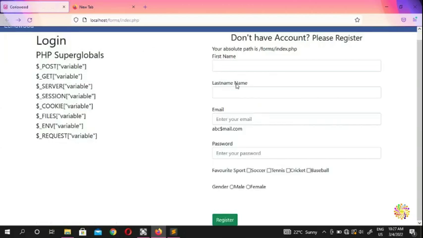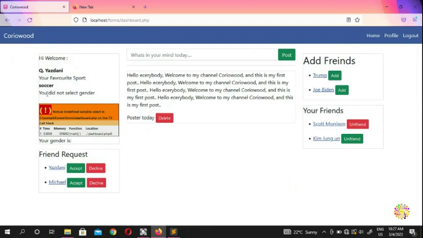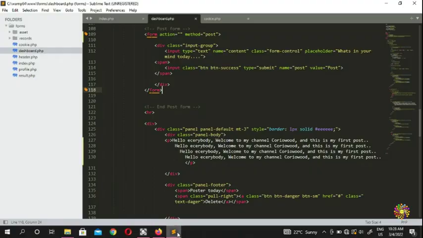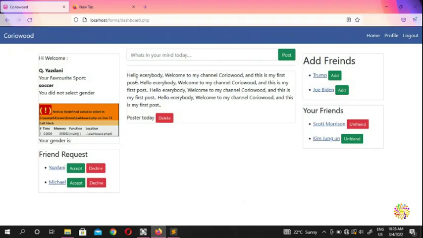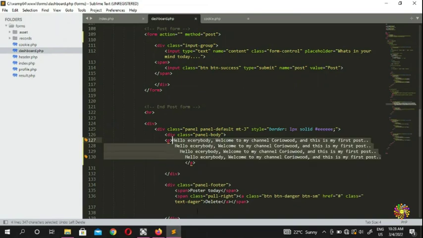So we're going to fill the form, say for the first name QD, and the last name Yazdani, for example. We don't have anything for email, so you can put this, and here you can put whatever session you want. Where it says hello, inside here we're going to see our session. You can put it underneath this one, or choose another one. So we're going to put it back.